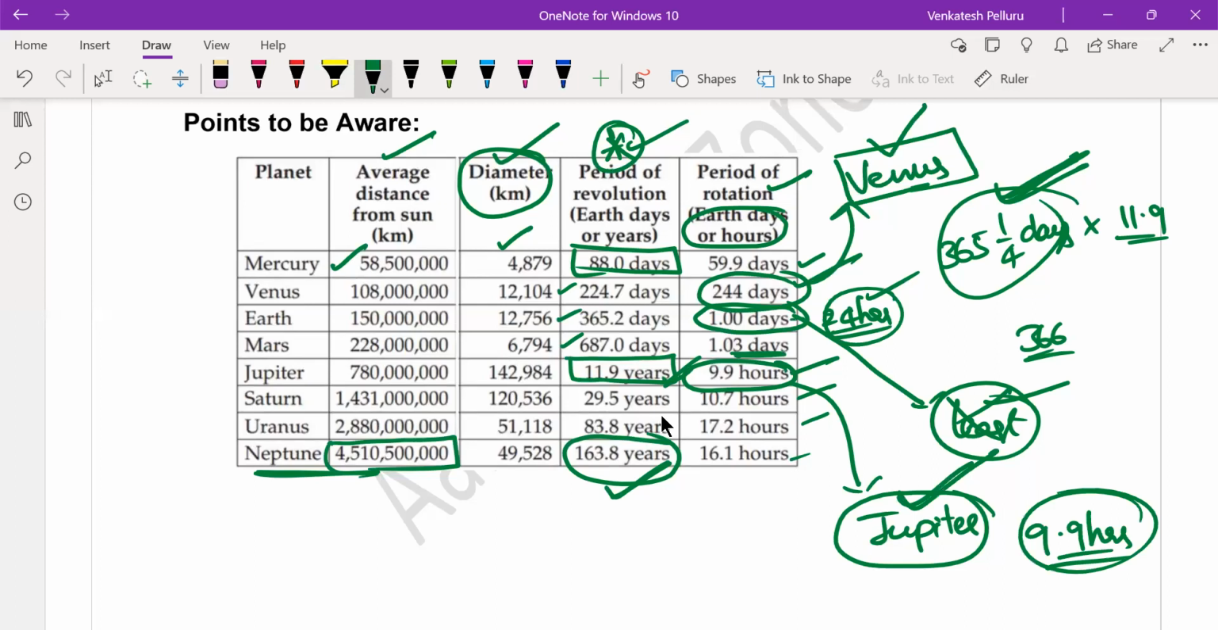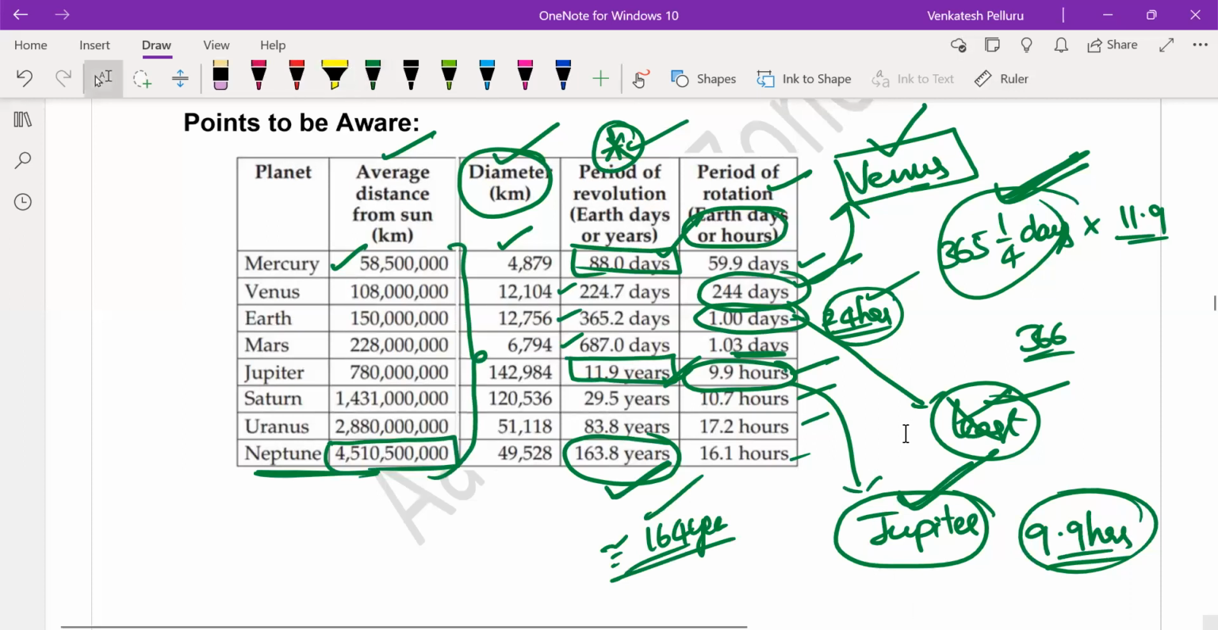Considering the revolution period, that is one round around the sun, the least time is by Mercury, just 88 days, and the highest time is by Neptune, around 163.8 years, or approximately 164 years to complete one revolution around the sun. And these are distances. Anyhow, one more question is there upon the distance, so we need not emphasize on this.